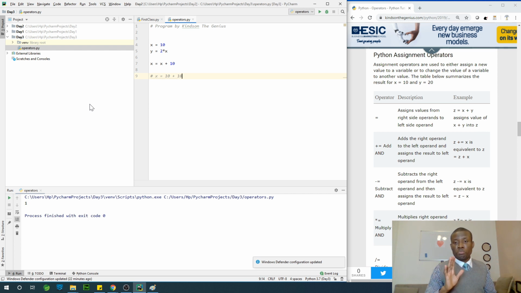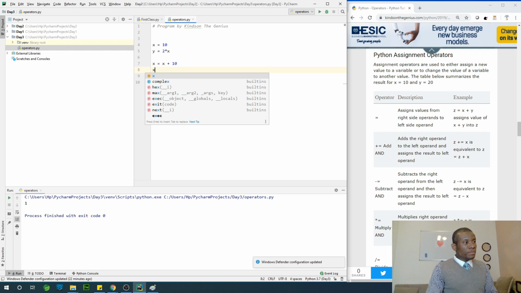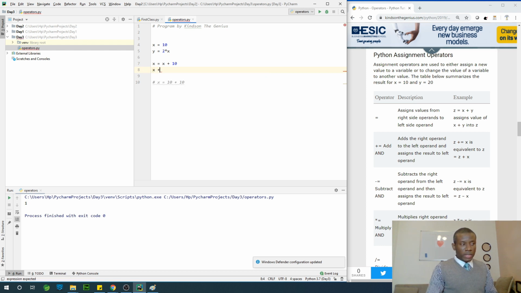That is clear. Now you can write this in short form like x plus equals 10. So x plus equals 10 is the same as x is equal to x plus 10. Since x appears on both sides of the equation, the system is going to understand it.